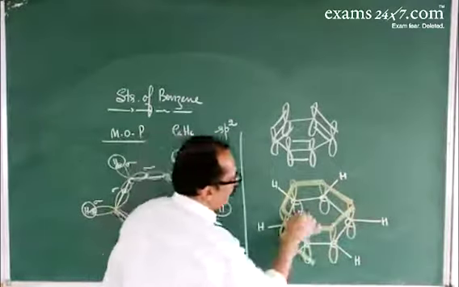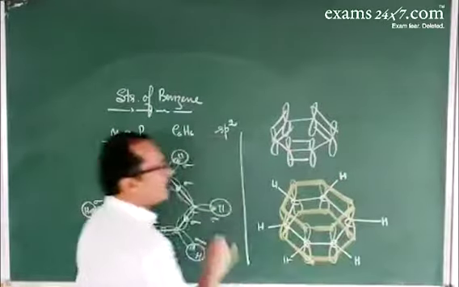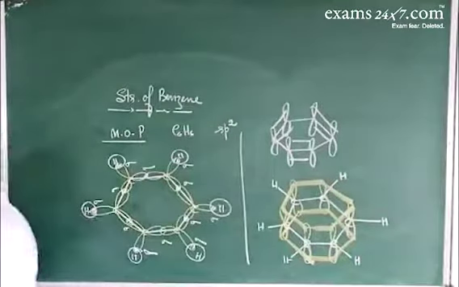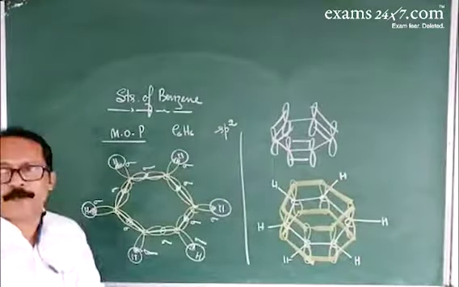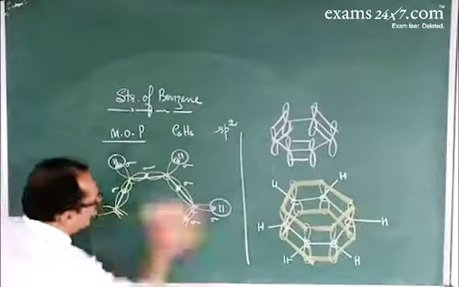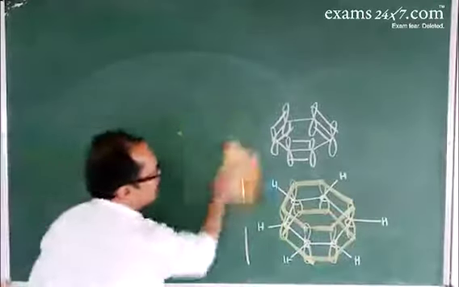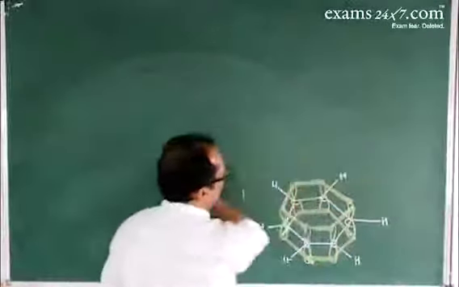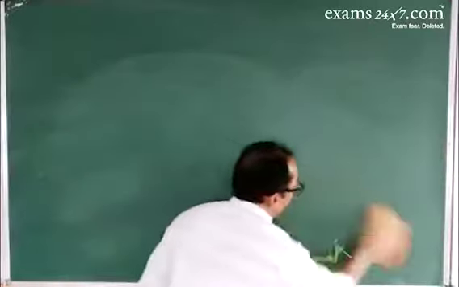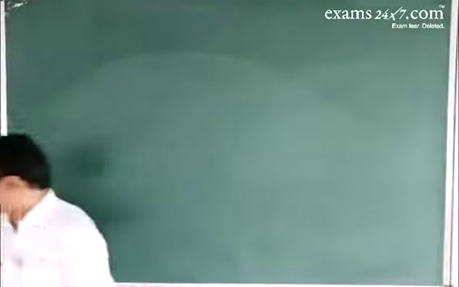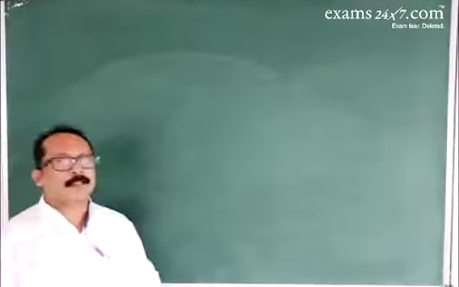The lobes below the plane also form a pi electron cloud. So the entire benzene ring is electron rich. Therefore, it readily undergoes electrophilic aromatic substitution. And the bond length is intermediate between carbon to carbon single bond and carbon to carbon double bond.